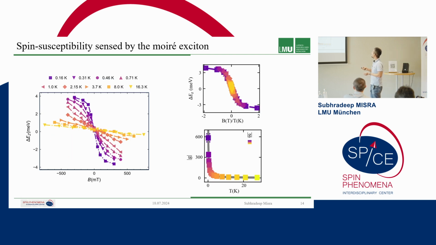And then from here we could do some more analysis of it. We see the g factor as a function of temperature, which shows this kind of behavior, which is also quite typical Curie-Weiss behavior. And then we also plotted the shift as a function of magnetic field normalized by the temperature, to see that all the curves basically collapse on top of one another. So all the behavior that we see is a function of thermal excitation in the system only.